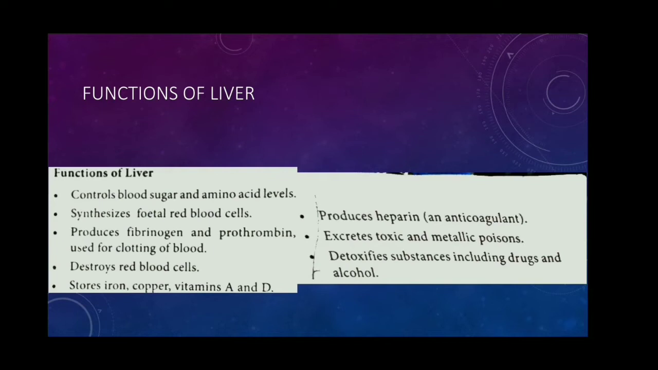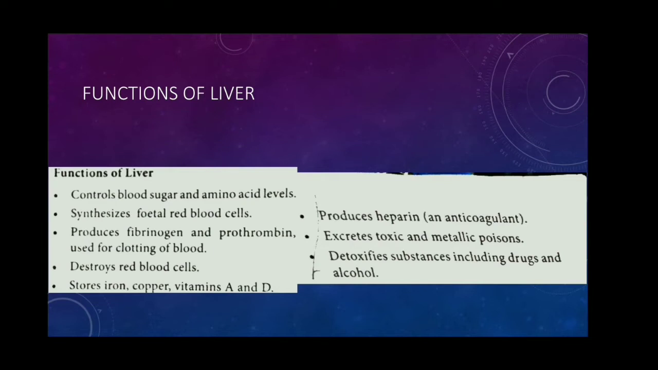Then it synthesizes fetal red blood cells. Fetus means the unborn offspring of a mammal, that is, before birth, in the uterus of the mother. So the offspring present in the womb of the mother is named a fetus. So the liver is involved in the synthesis of red blood cells in the fetus.